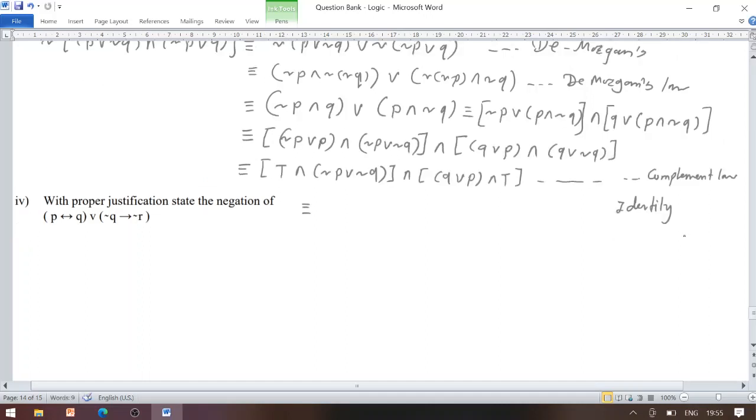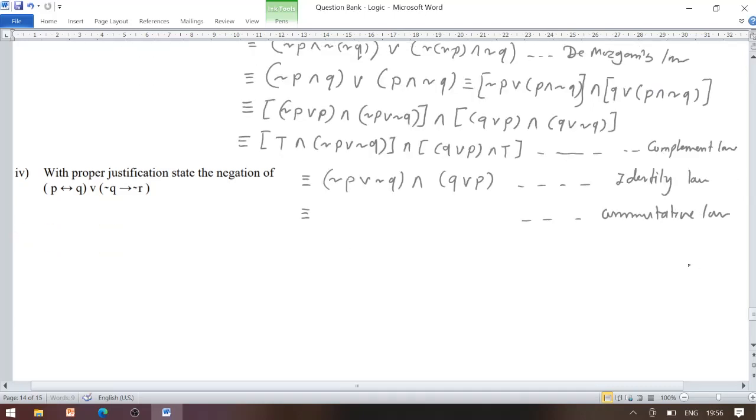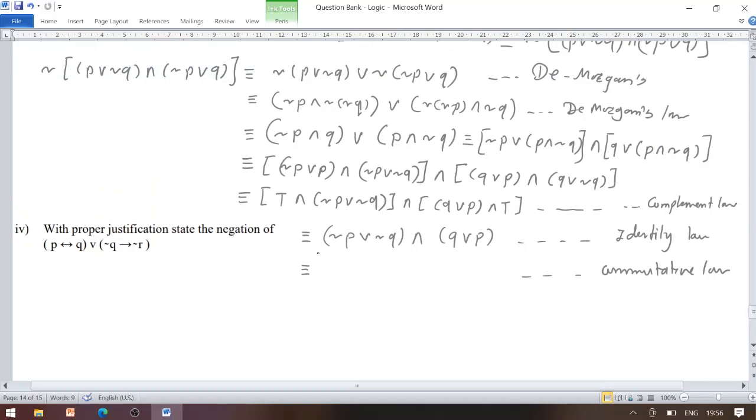Identity law, we have here T conjunction (negation P disjunction negation Q), which totally depends upon the truth value of negation P disjunction negation Q. Same thing over here, it totally depends upon the truth value of Q disjunction P. Now as per the commutative law, this is the reason, we might write here, at first we will require (negation P disjunction negation Q) conjunction (P disjunction Q).